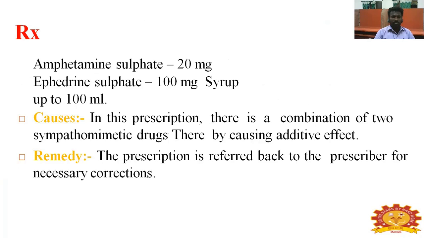Rx: amphetamine sulfate 20 milligram, ephedrine sulfate 100 milligram, syrup up to 100 ml. Cause: in the prescription there is a combination of two sympathomimetic drugs, thereby causing an additive effect. Remedy: the prescription is referred back to the prescriber for necessary correction.